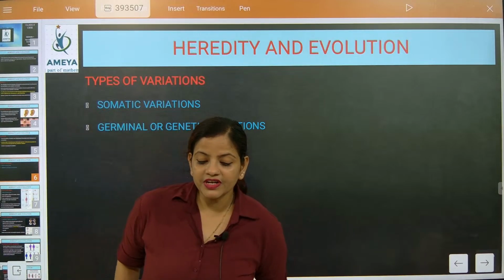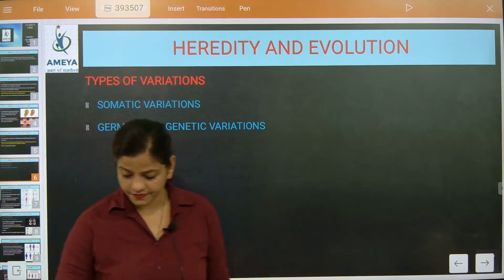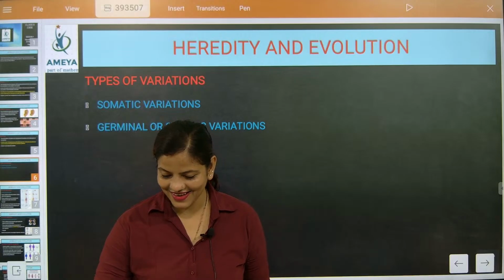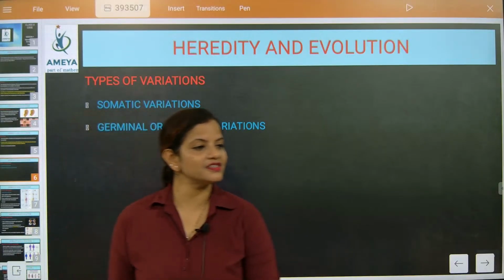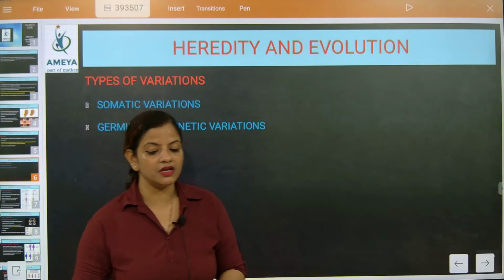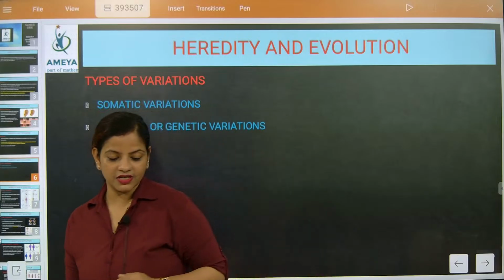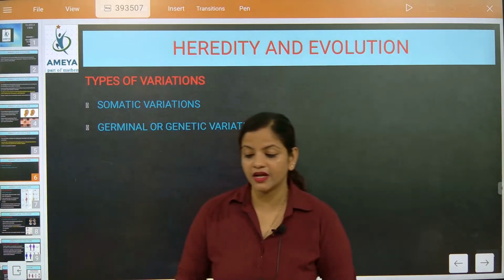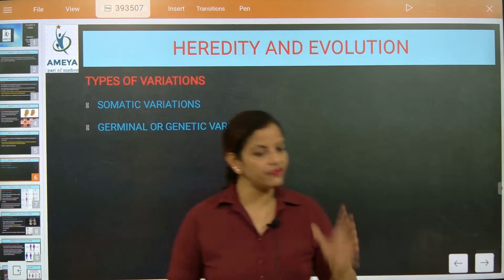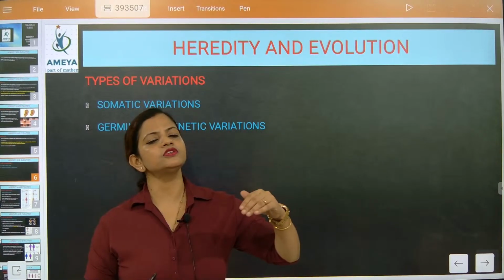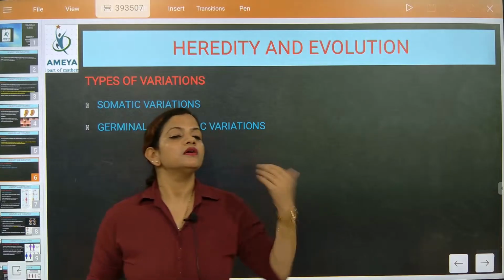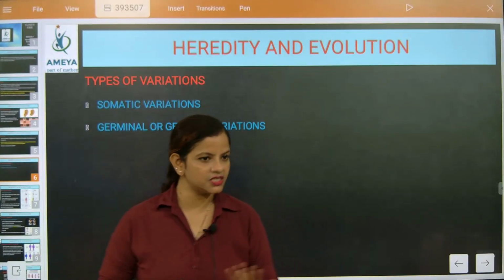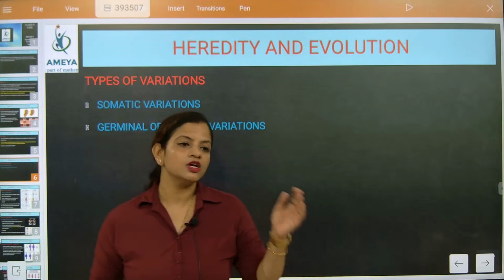So beta, last class we were discussing somatic and germinal, that is genetic variation. You need to understand that somatic means we have understood one very important point. Somatic means where the body part will be cut after birth and it is not going to change. Correct now? That was considered as somatic.